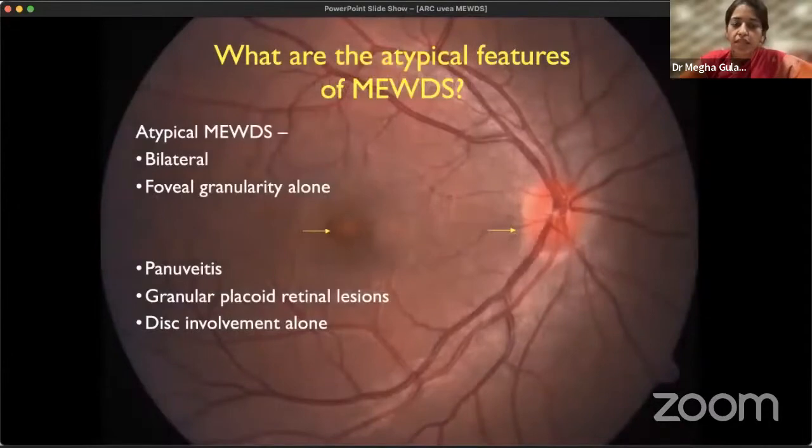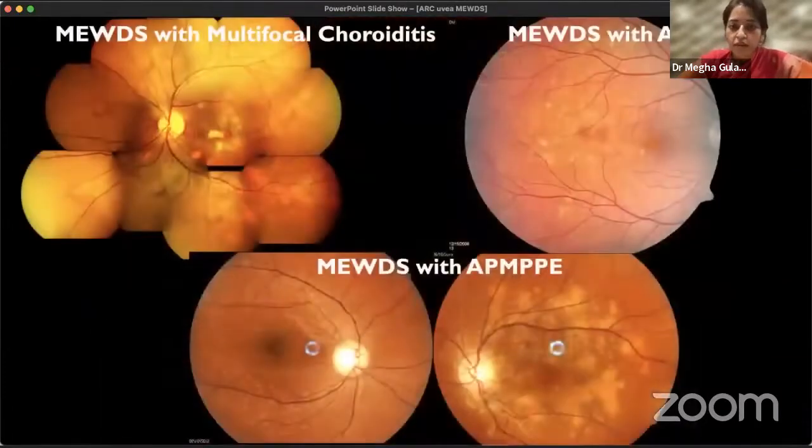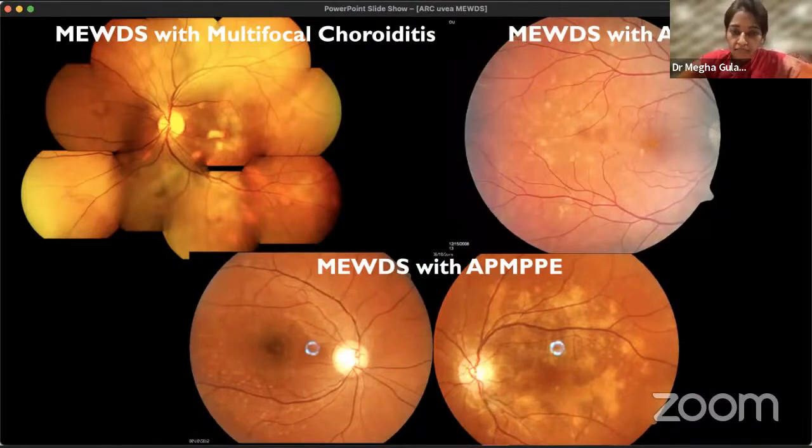As I told you, sometimes foveal granularity might be the only presenting feature. It can be bilateral. It might just present with disc edema, or the lesions can be a little larger than what is characteristic. Sometimes there are overlapping features with other white dot syndromes or the AZOOR complex, like MEWDS presenting along with multifocal choroiditis, acute macular neuroretinopathy, or APMPPE itself.